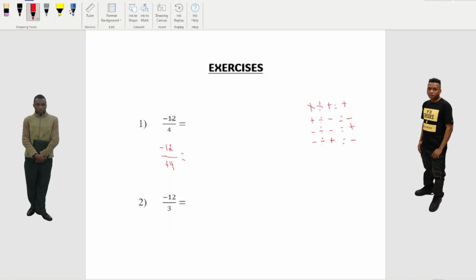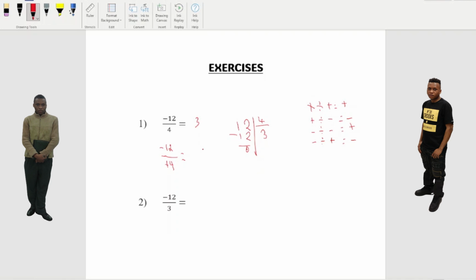So 12 divided by 4 equal what? 3. So we need to find the number when we multiply. 2 times 4 equal what? 8. 3 times 4 equal what? 12. So we're gonna put the 3 here. 3 times 4 equal 12. Minus 0. So we're gonna get this 3. This is the answer, the 3.